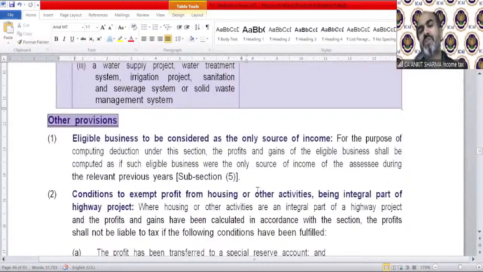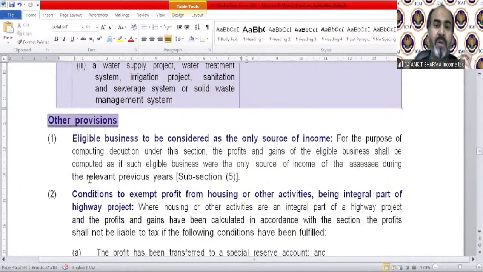Other general provisions are like this: eligible business to be considered as the only source of income. When you are going to give the deduction under section 80 IA to any business, then at the time of giving the deduction, you should assume that this is the only business you are carrying for the purpose of this deduction.